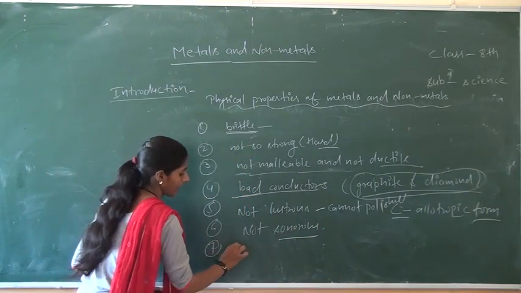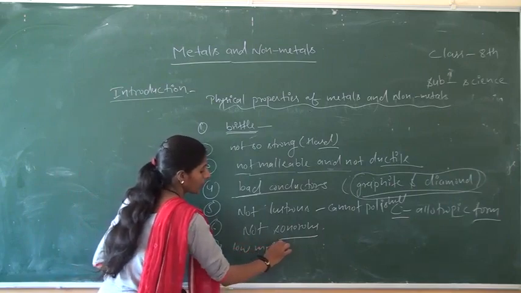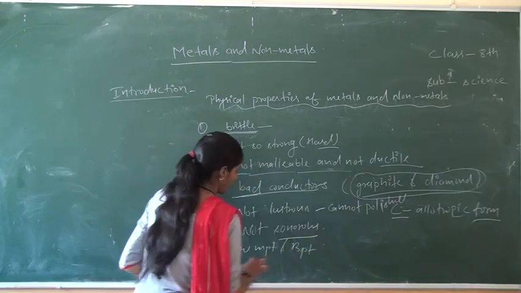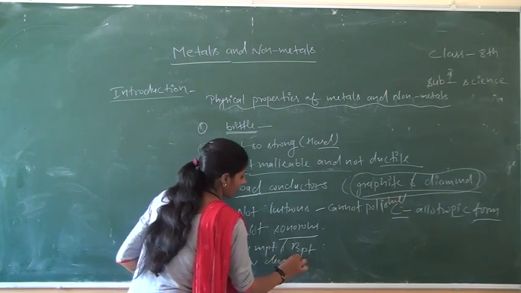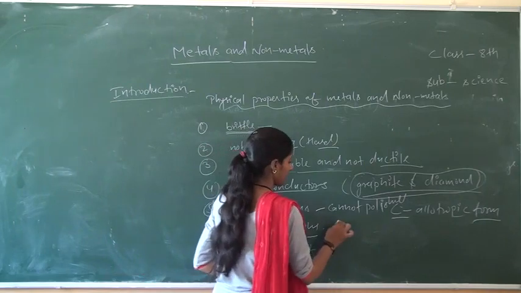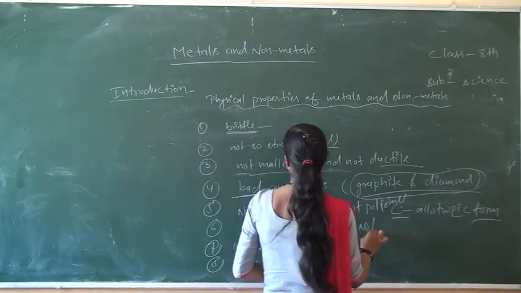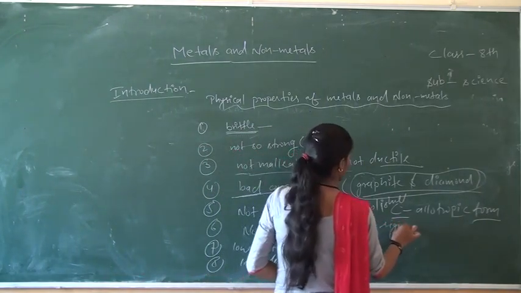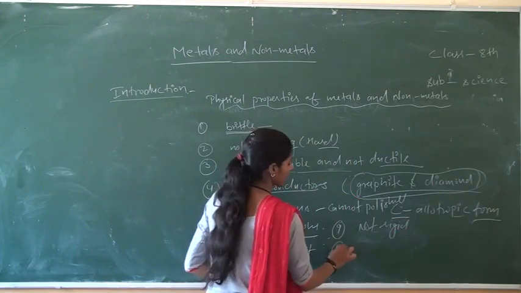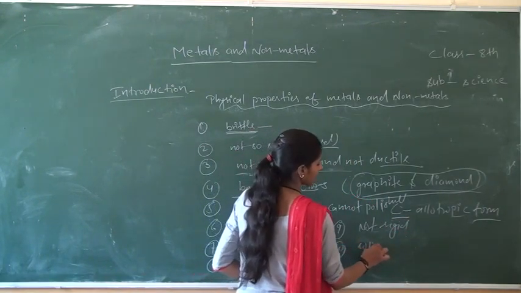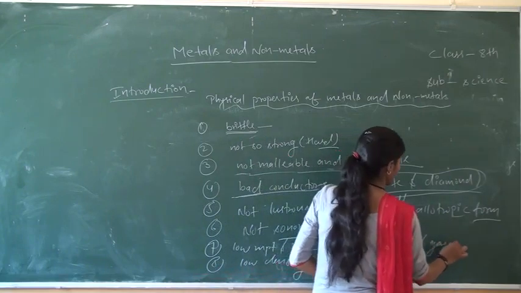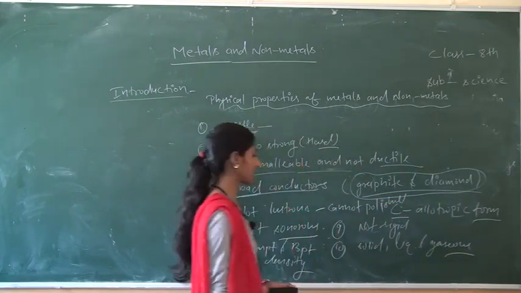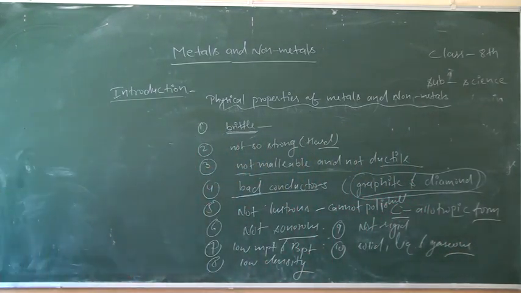After that, they have low melting and boiling point. They have low density and they are not rigid. They exist in all states. We had already discussed about these solid, liquid and gaseous states. And after that, about color.